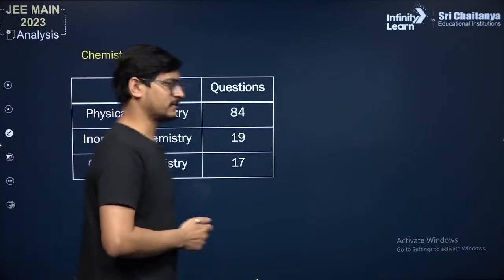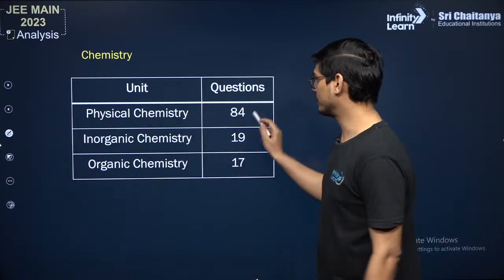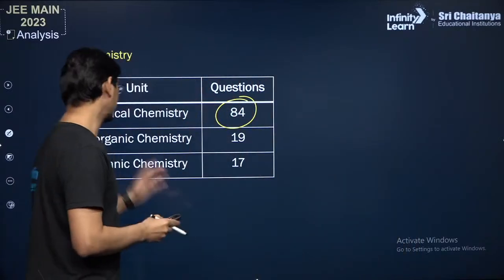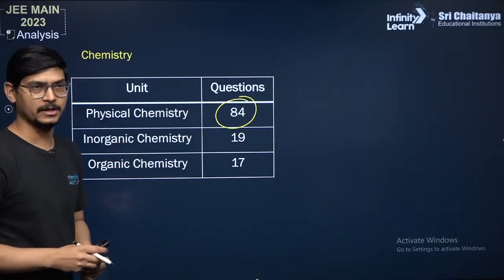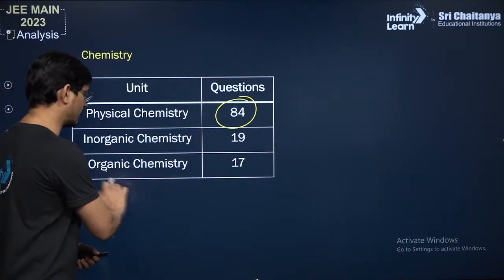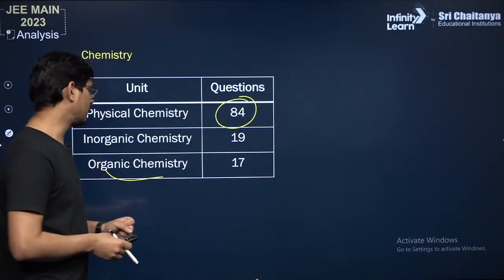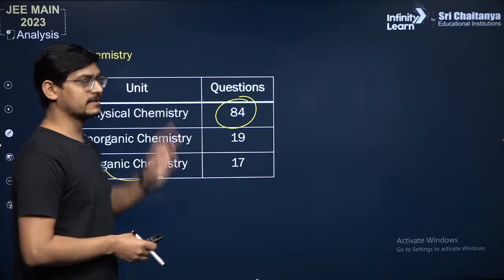Naturally, in physical chemistry, the maximum questions will be of numerical type, and then they ask some questions from inorganic and some from organic. In organic, you have a POC question, practical organic chemistry, percentage of different elements present in a compound. In inorganic chemistry, they ask questions like this.